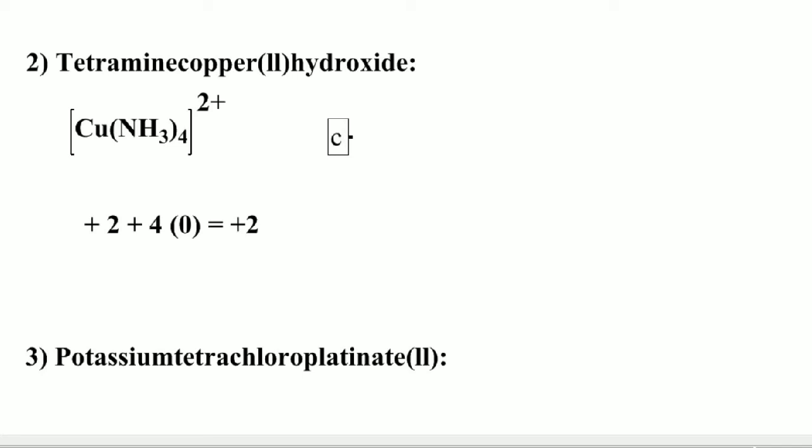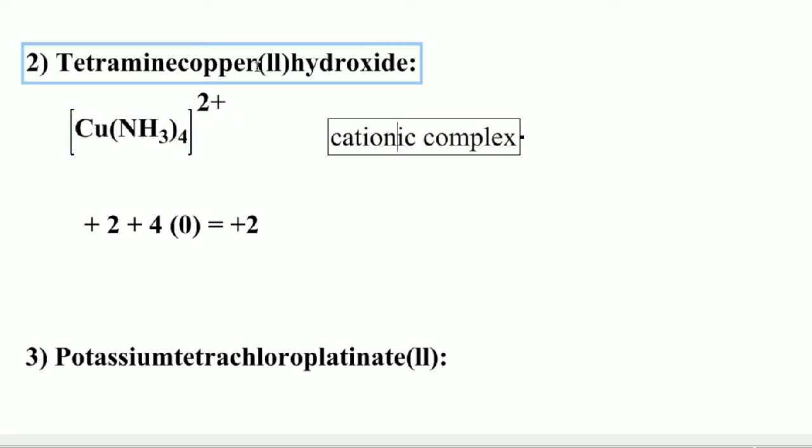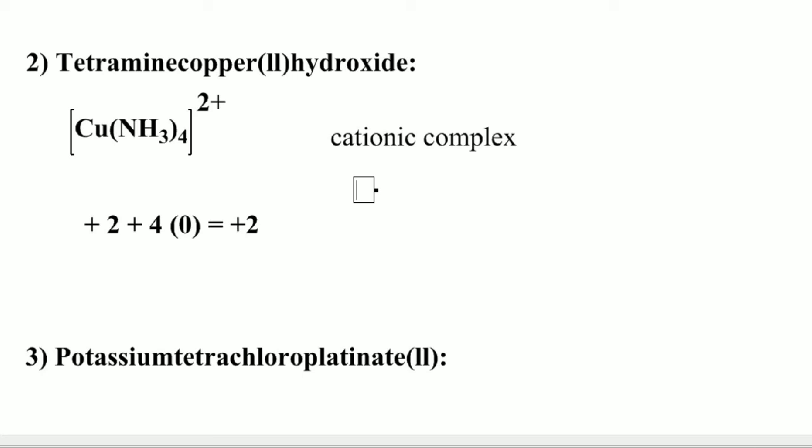It is a cationic complex because the overall charge of the complex is +2. And here the hydroxide ion is present, that is OH minus, the hydroxide anion.